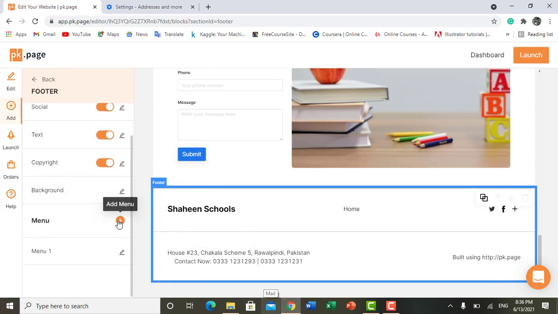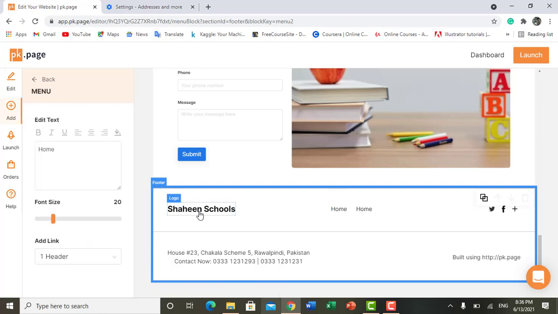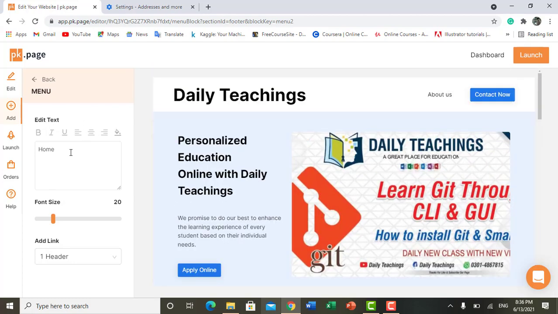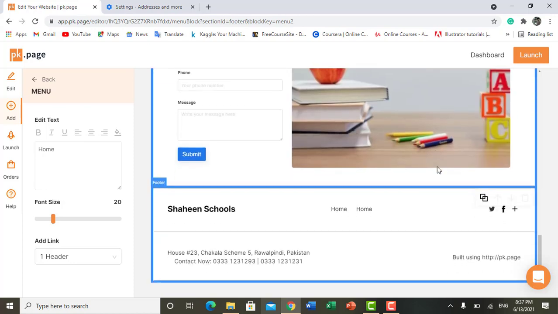And if you want to add a menu, you can add the menu from here. You can change the menu name as well. It's asking about the home. I think there should be a home option, and its size should be fine. It's all fine. Now it's all about creating your website.